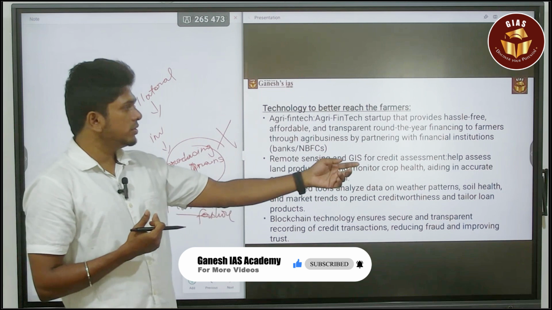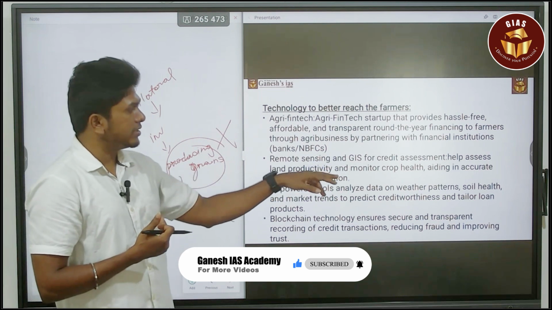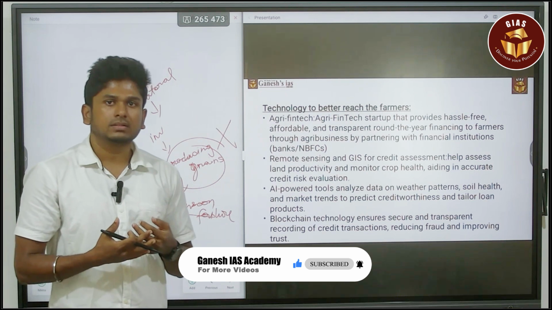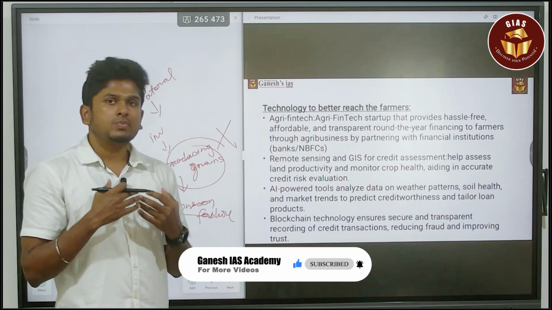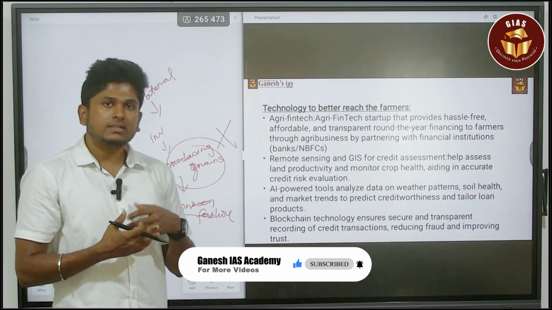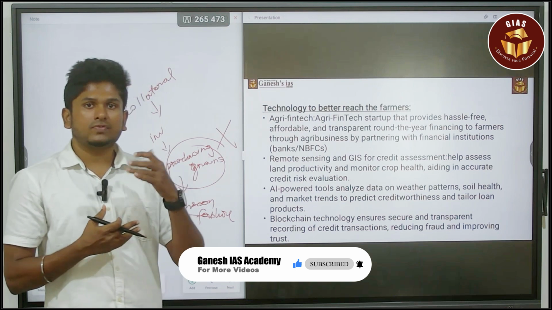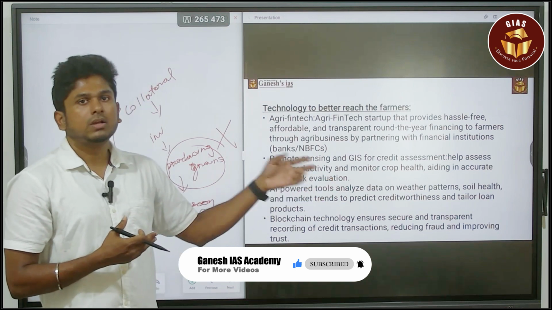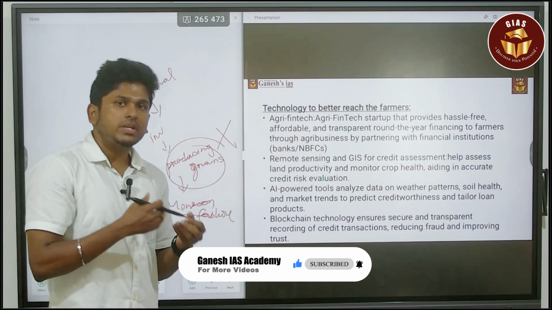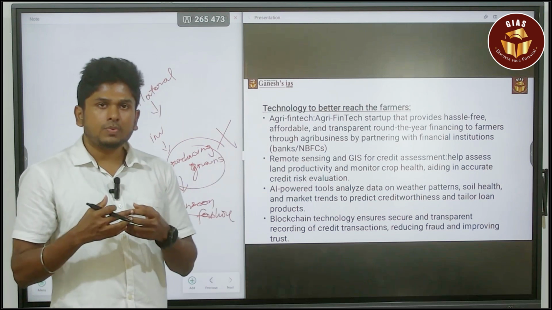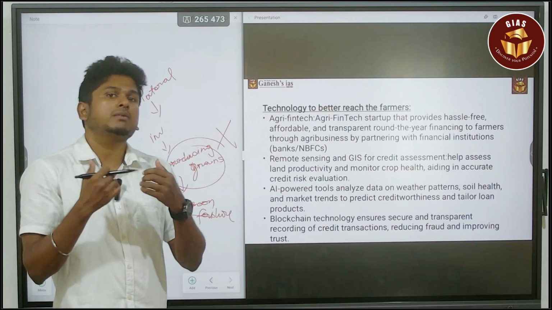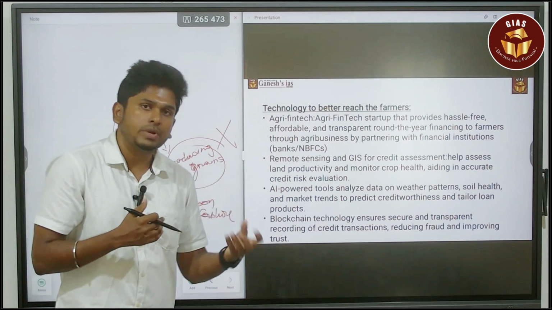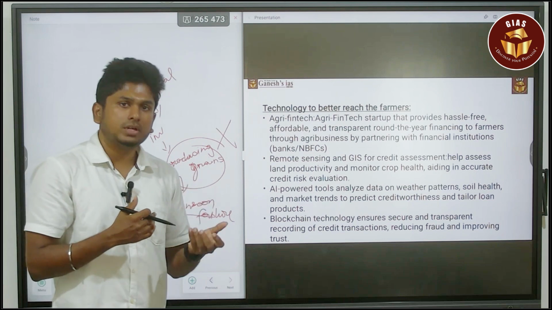What they will do is assess the land productivity and monitor the crop health using remote sensing satellites. By this way, they will provide the loan. That is also one of the major things, and there is also a facility for crop insurance through this GIS method. So even if they face a loss, the crop insurance will give them their money back and they can easily repay their borrowed money. That is another advantage.